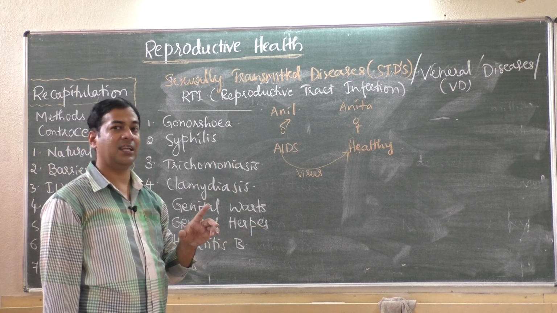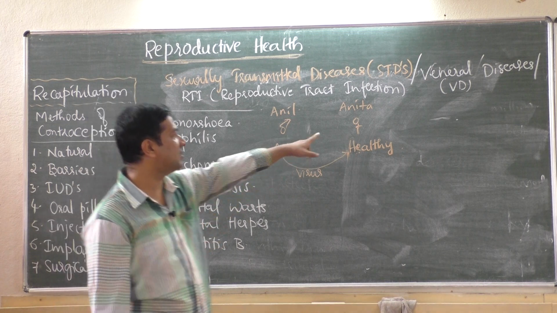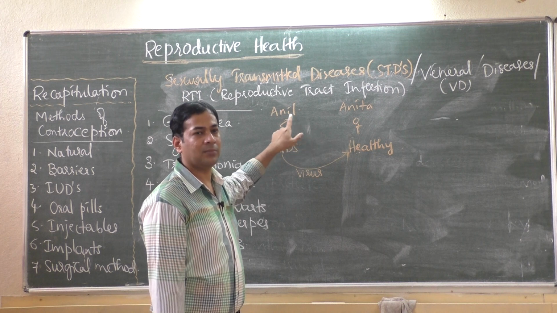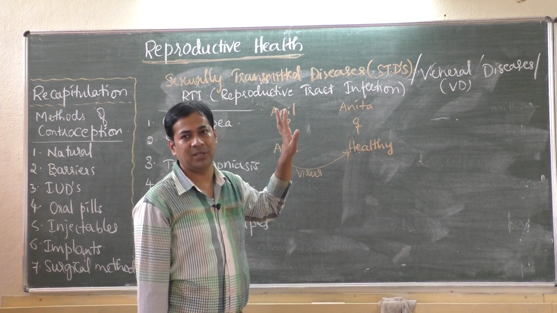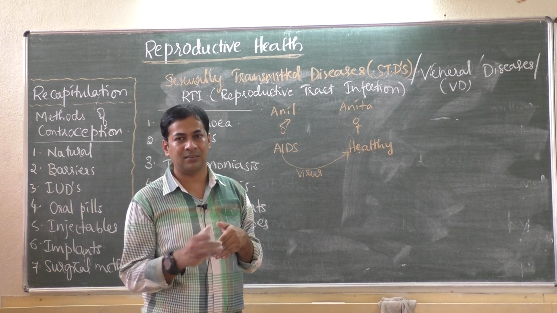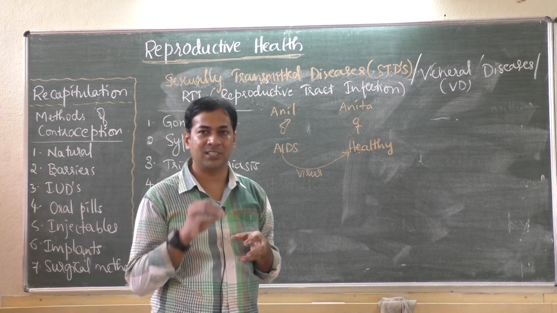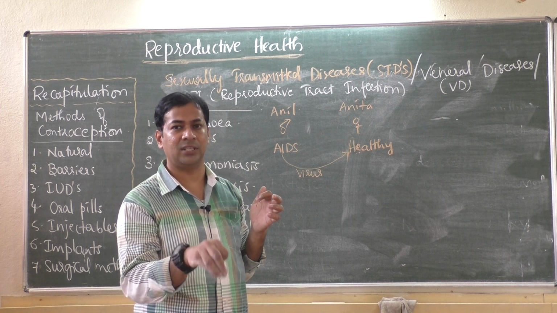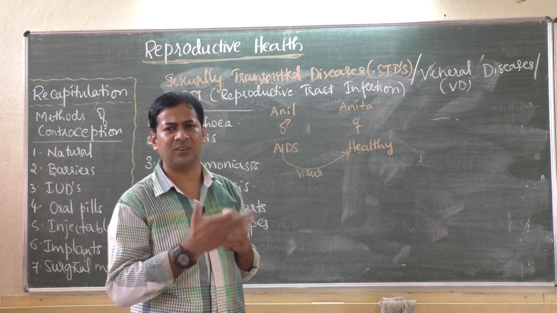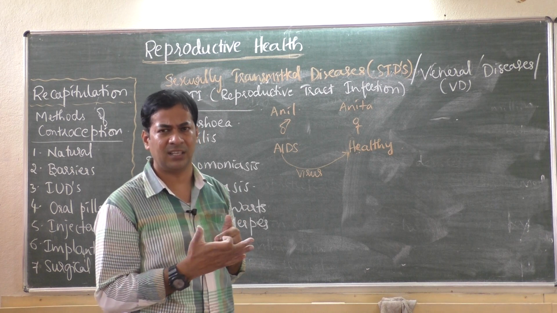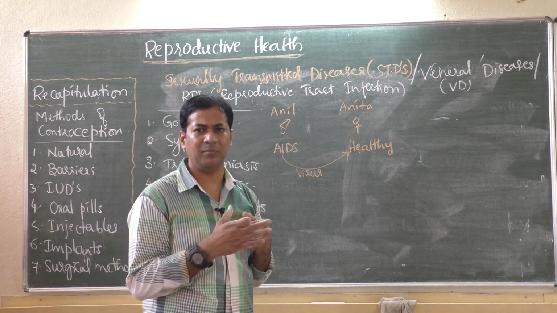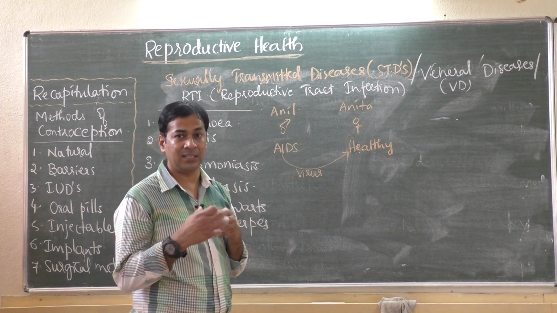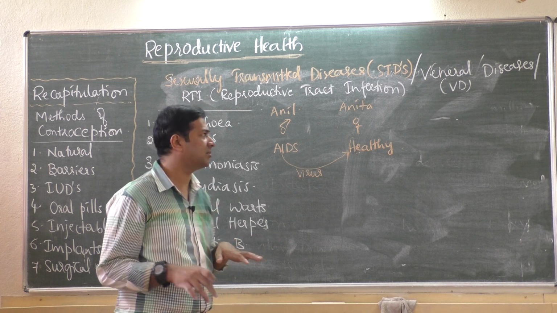But if a girl like Anita is healthy and Anil has AIDS, and they use a condom, Anita will not get it, because a condom is a rubber latex device which collects the sperm, so the sperm doesn't enter Anita's vagina. That means there is no physical contact between the reproductive organs. The reproductive organs of male and female are separated by the condom, which is a barrier, so the virus will remain in the condom itself and will not transfer.